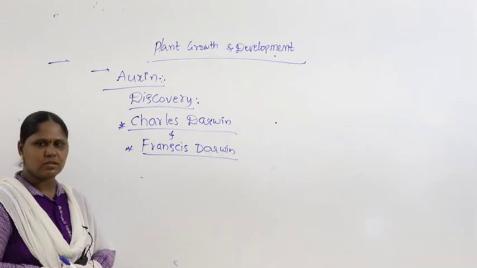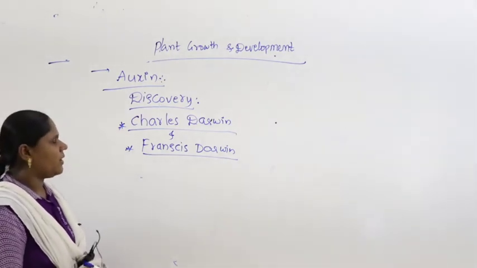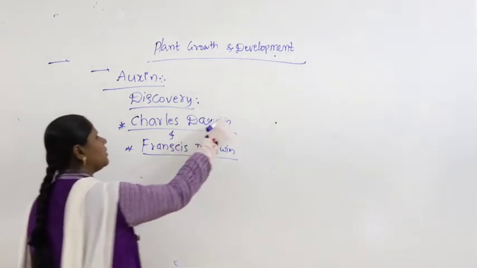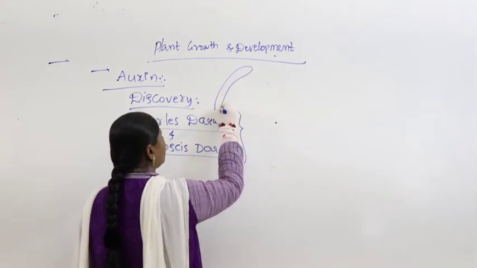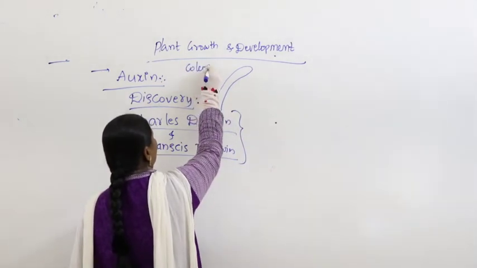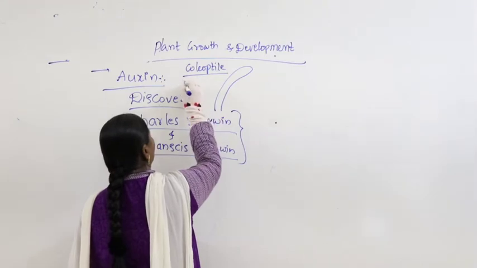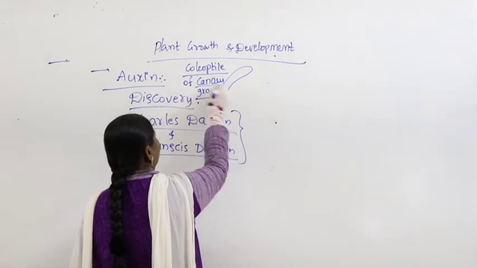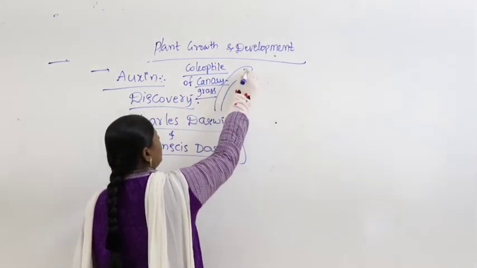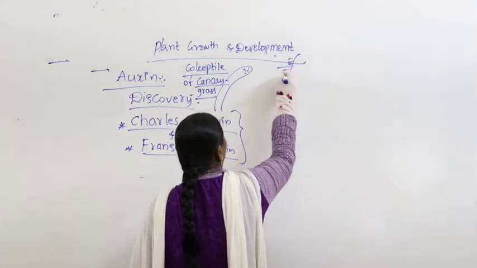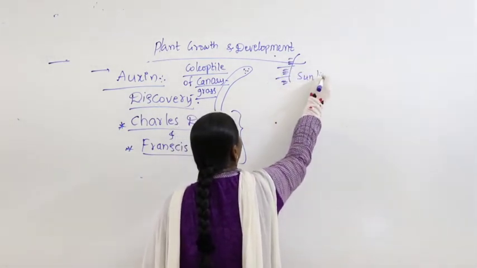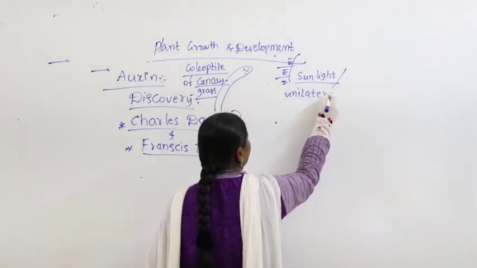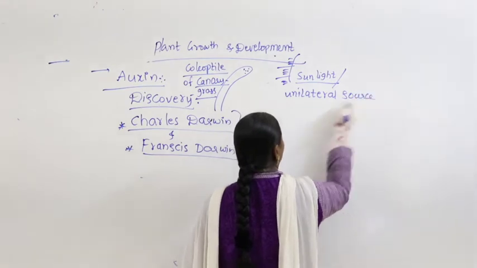Now we have already discussed that these two people studied the Avena plant, that is Phalaris canariensis. What did they observe? The coleoptile tip of canary grass was bending towards sunlight, a unilateral source of light.